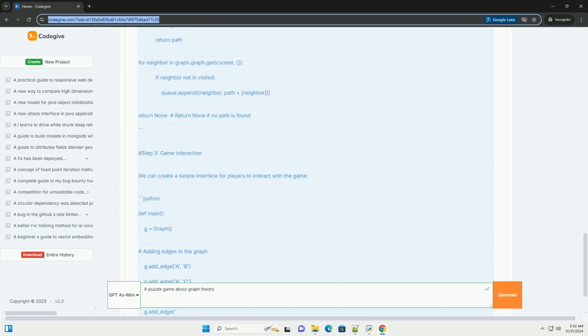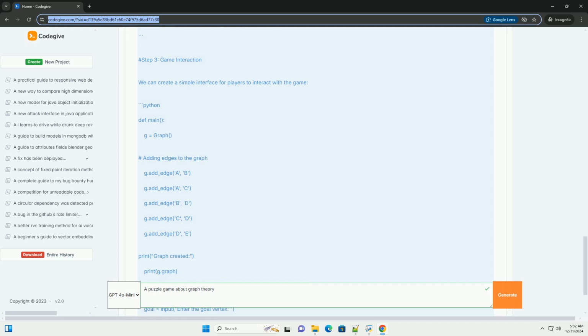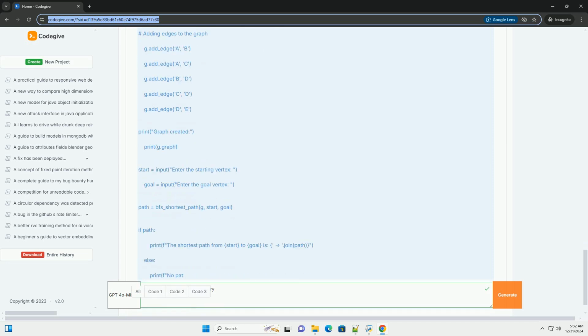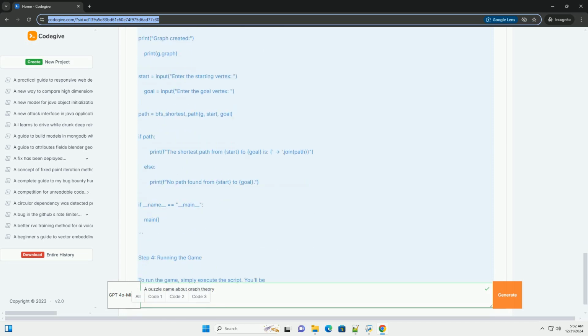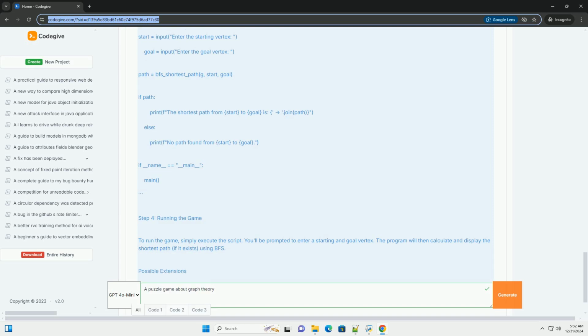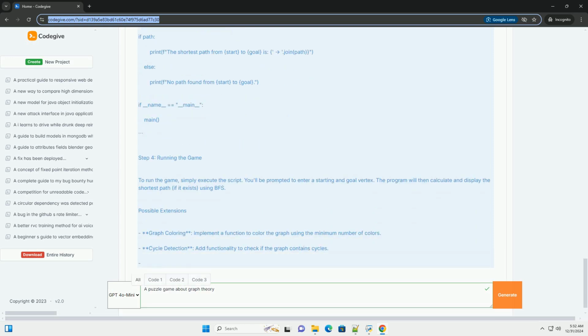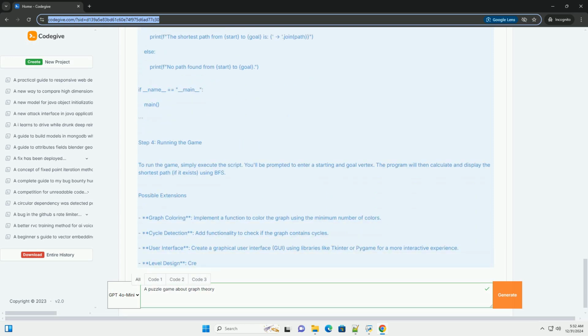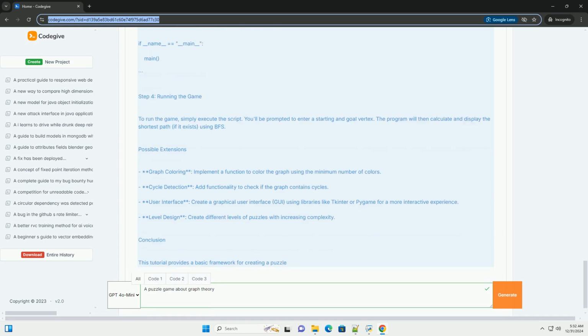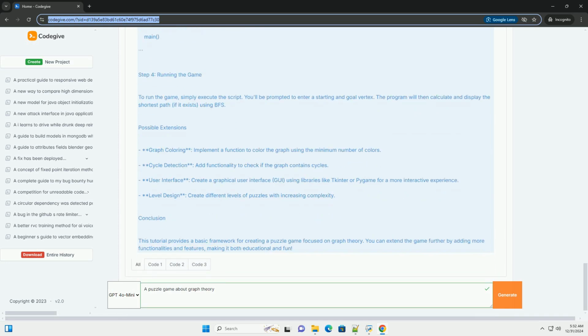Game concept. In this game, players are tasked with solving various puzzles by navigating through graphs. Each puzzle will consist of a set of vertices and edges, and players must find paths or complete specific tasks, such as finding the shortest path between two nodes, checking if the graph is connected, finding cycles in the graph, or coloring the graph with the minimum number of colors.